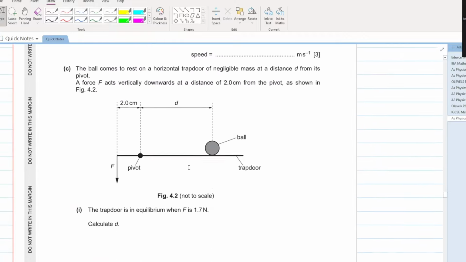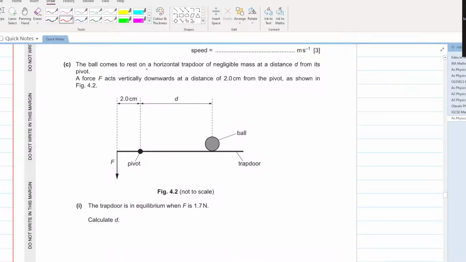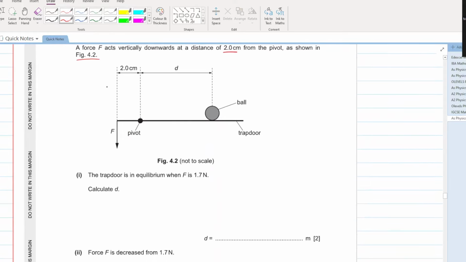Let's further move ahead. The ball comes to rest on a trap door of negligible mass at a distance of d from its pivot. Force F acts vertically downwards at a distance of 2 centimeters from the pivot as shown in figure 4.2. The trapdoor is in equilibrium when F is 1.7 newton. Calculate the value of d. We know that the trapdoor is in equilibrium if F is 1.7 newton.